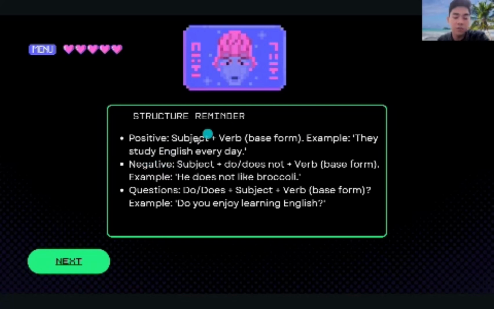The negative structure of the simple present tense is subject plus do or does not plus verb. For the example, the negative structure is he does not like broccoli. And the question structure is do or does plus subject plus verb. Example, do you enjoy learning English?